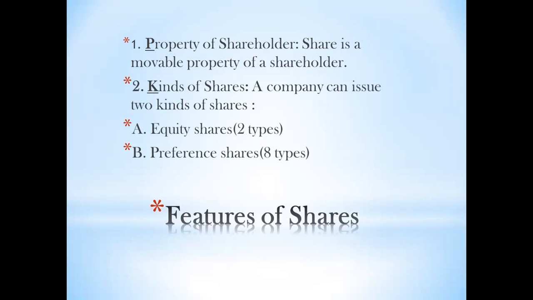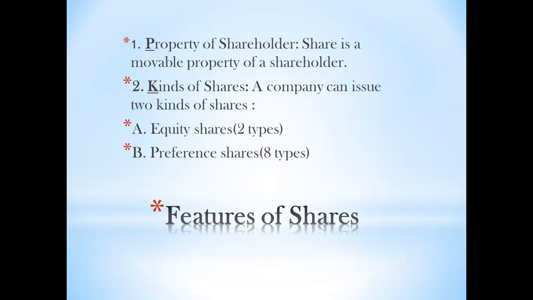Now there are different kinds of shares. This I've already taught you all in the previous slides also. A company can issue two kinds of shares. Number one, equity share capital, and number two, preference share capital. Remember in the previous lesson, we started with this. So equity shares are of two types that we'll be studying in detail tomorrow. Preference shares are of 8 types.